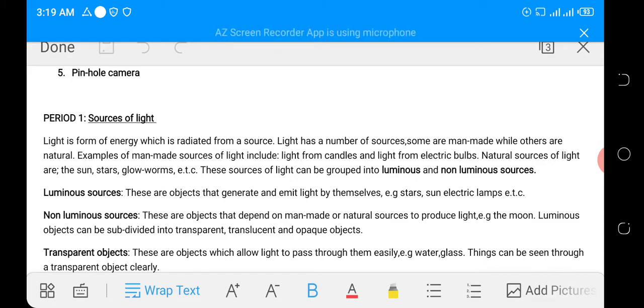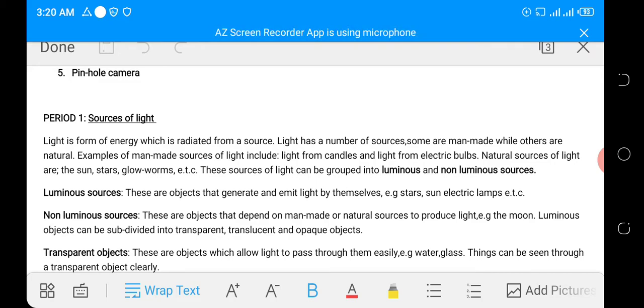Some are man-made, while others are natural. Examples of man-made sources of light include light from candles and light from electric bulbs. Natural sources of light are the sun, stars, glowworms, fireflies, etc.